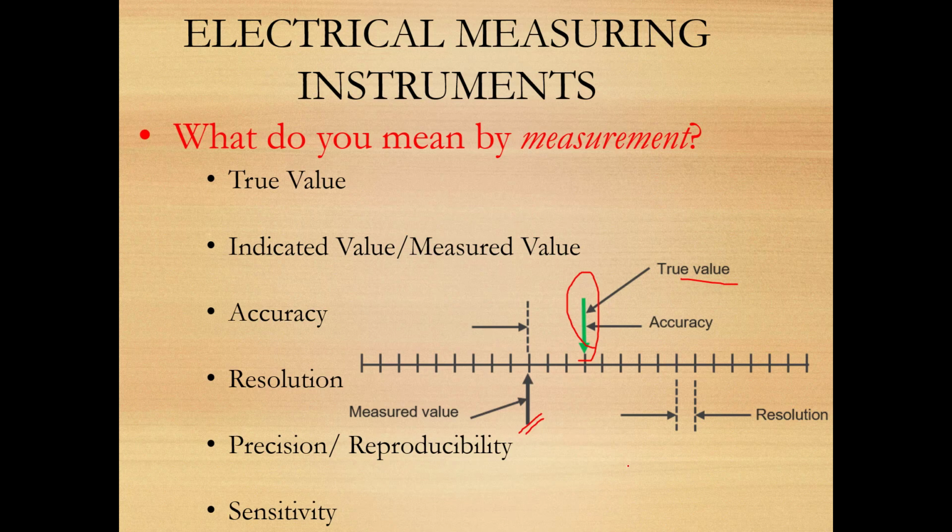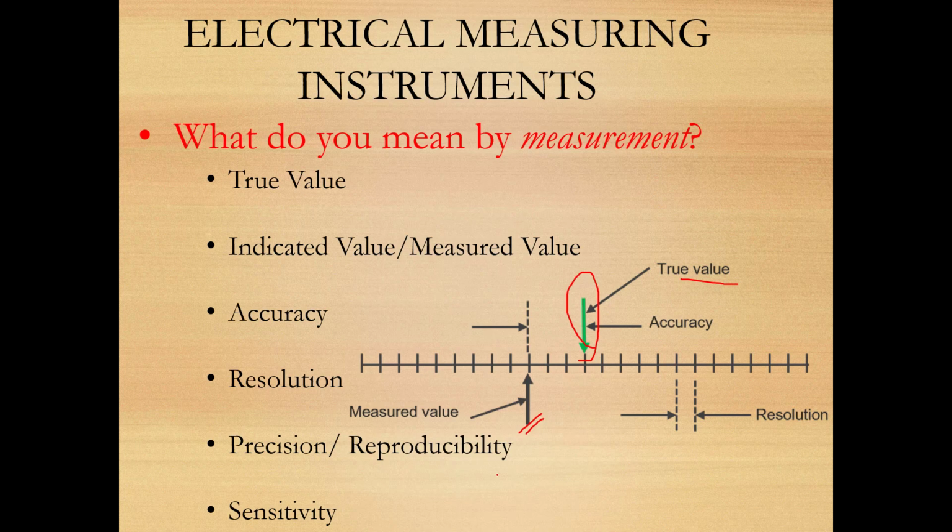Next we have resolution. Resolution means what? It is the smallest amount of quantity that can be measured by the measuring device.